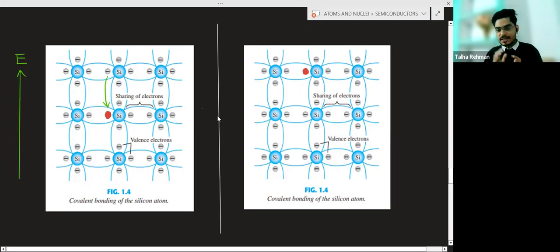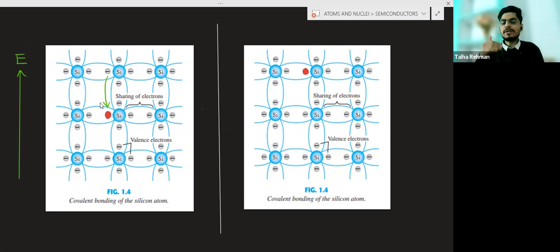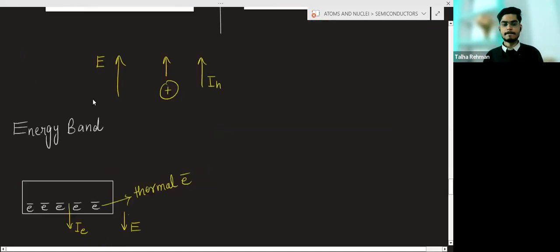It appears that the holes are moving in the upward direction, but in actual fact the valence shell electrons are moving. Due to the electric field, this valence shell electron is moving, and it appears that the hole is moving. Why? Because when the valence shell electron moves, a vacancy is created. So we can say holes are apparently moving.